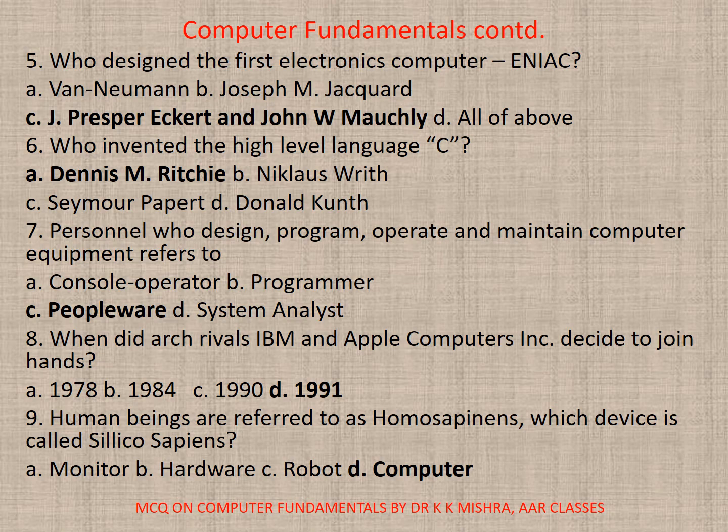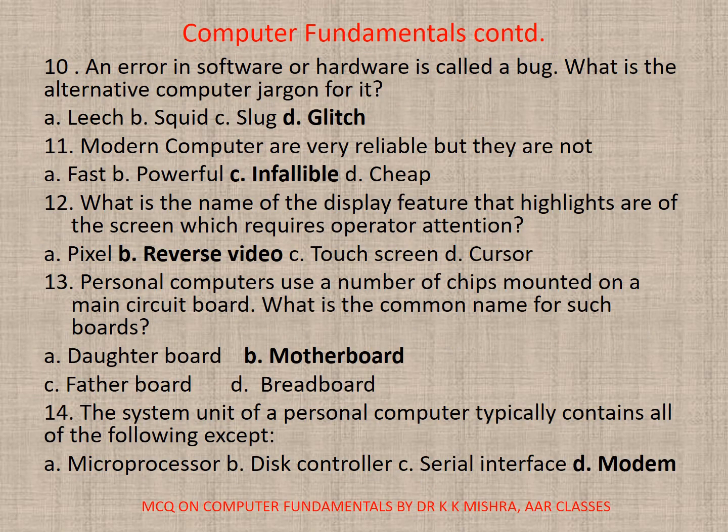1991. 9. Human beings are referred to as Homo sapiens. Which device is called Silico sapiens? A. Monitor, B. Hardware, C. Robot, D. Computer. Correct option is D. Computer. 10. An error in software or hardware is called a bug. What is the alternative computer jargon for it? A. Leech, B. Squid, C. Slug, D. Glitch. Correct option is D. Glitch.